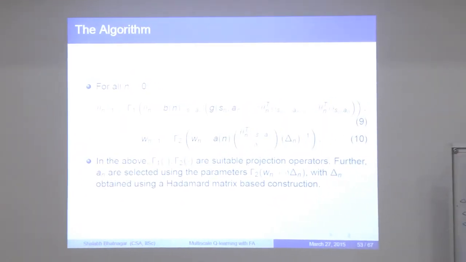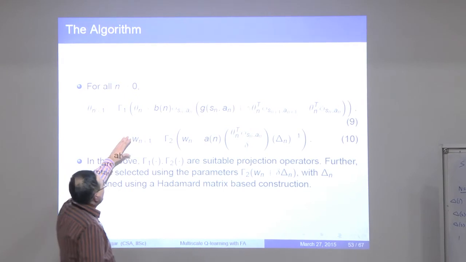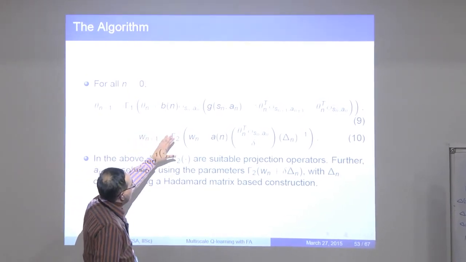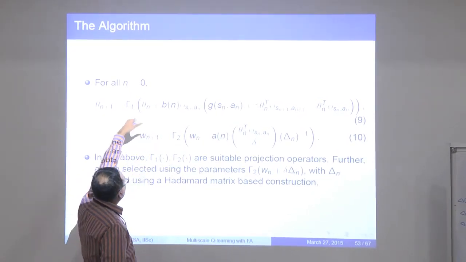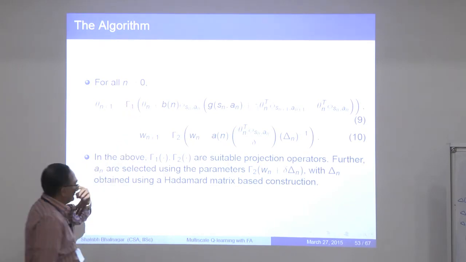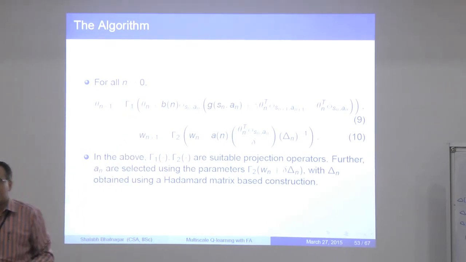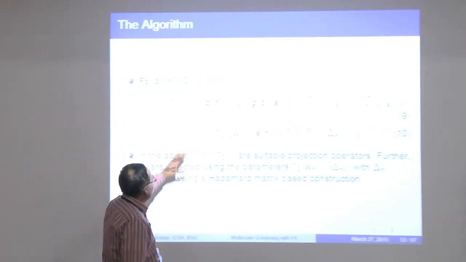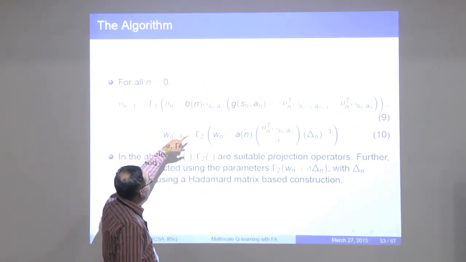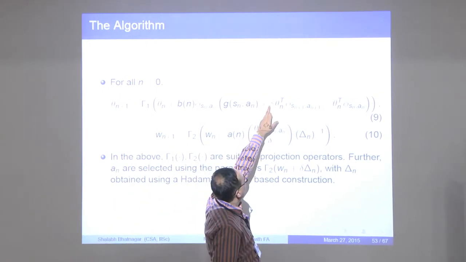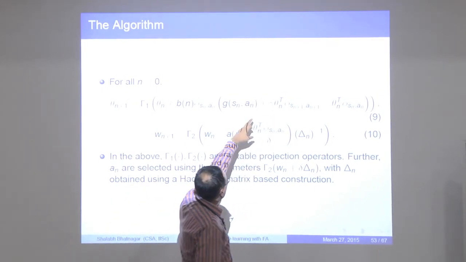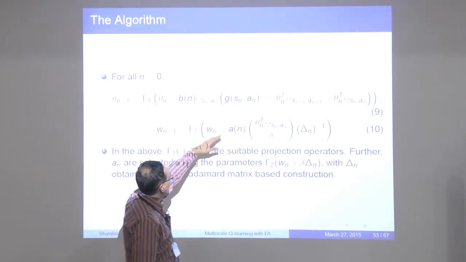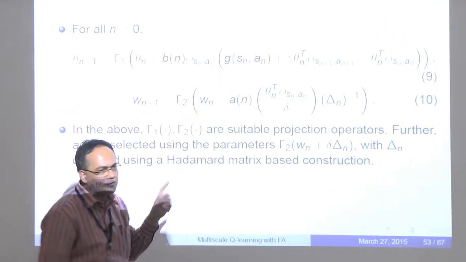Okay, so here is the algorithm. What I have done is taken the minimization now on the faster time scale. The evaluation is being done on the slower one, and that sort of helps, because you have now removed the minimization step. Earlier here there was a minimization. What I am doing now is to separate that out. So the minimization is faster and the evaluation is being done slower.